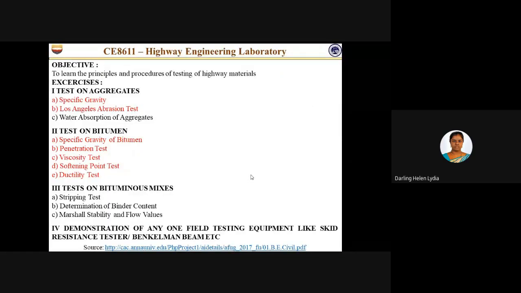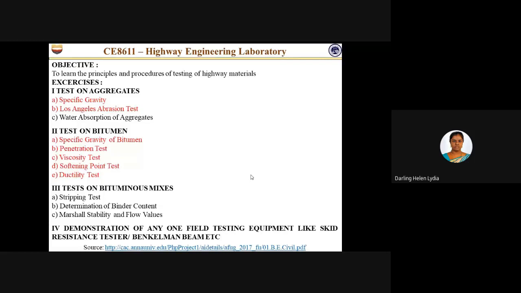So this is the syllabus of the highway engineering laboratory. We are having 7 experiments which are available on the website. So here also, we can refer to the same domain which we referred to for the construction materials laboratory, that is transportation engineering. Under transportation engineering, we are having the experiments for both construction materials and highway engineering laboratory, because they are more or less the same.